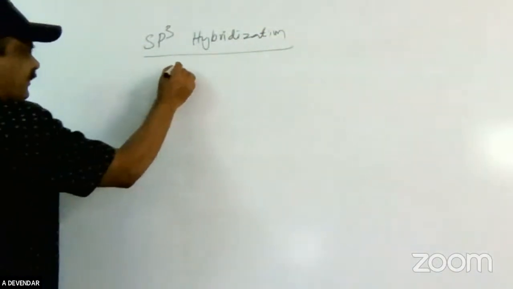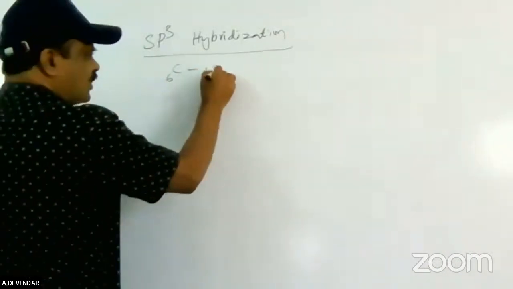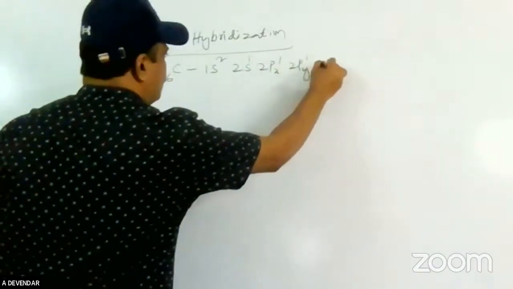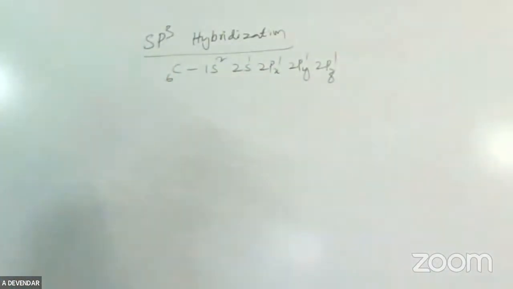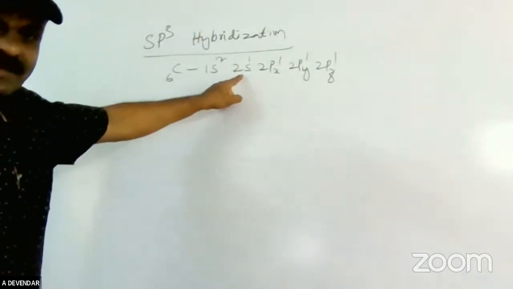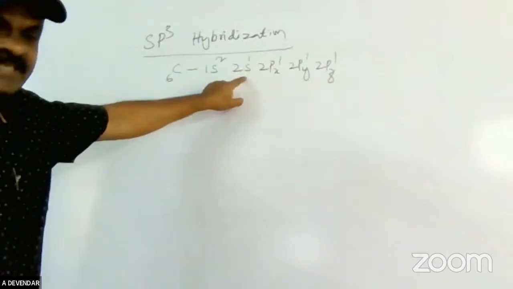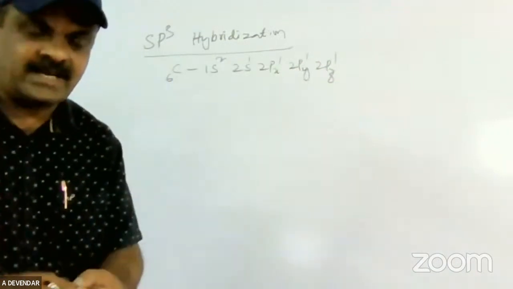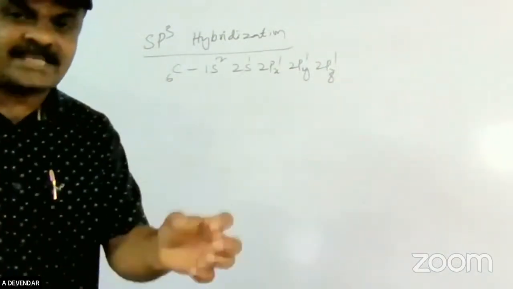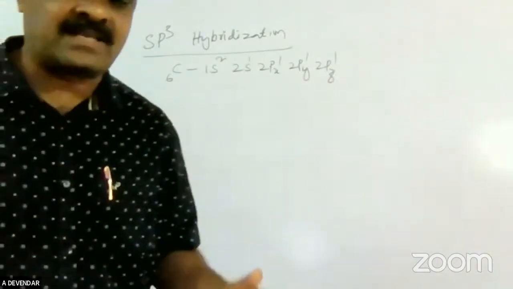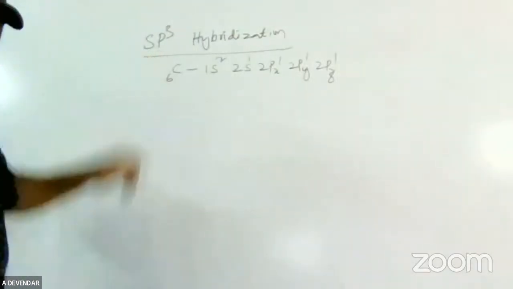Friends, we are already familiar with the excited state electronic configuration: 1s2, 2s1, 2px1, 2py1 and 2pz1. In this, I am defining sp3 hybridization. Please listen carefully. Sp3 hybridization means one spherical shaped s orbital and three dumbbell shaped p orbitals mix with each other to form four sp3 hybrid orbitals. Formation of four sp3 hybrid orbitals is called sp3 hybridization.